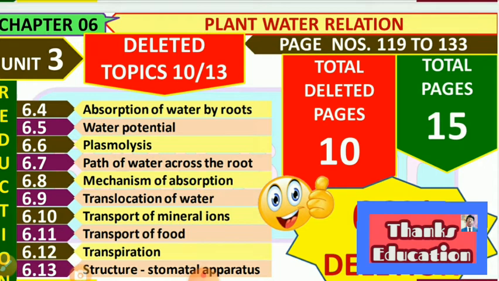It includes 6.4 absorption of water by roots, 6.5 water potential, 6.6 plasmolysis, 6.7 path of water across the root, 6.8 mechanism of absorption, 6.9 translocation of water, 6.10 transport of mineral ions, 6.11 transport of food, 6.12 transpiration, and the last one is 6.13 structure of stomatal apparatus.